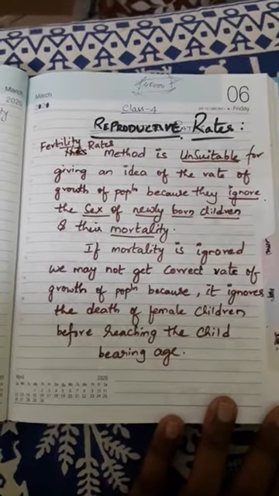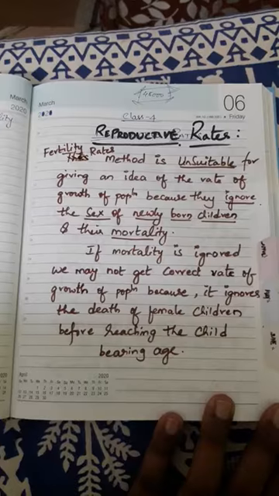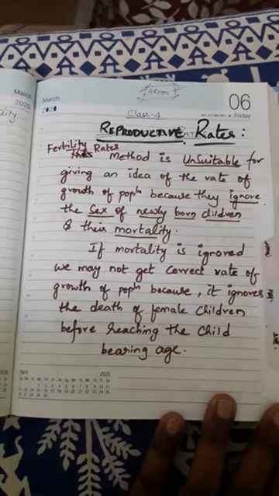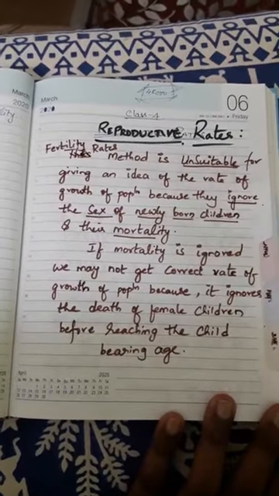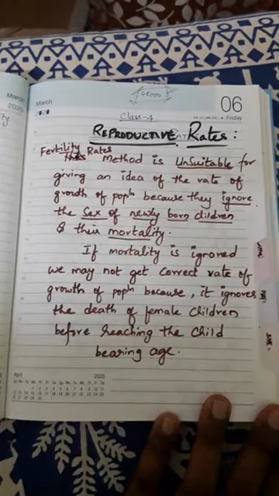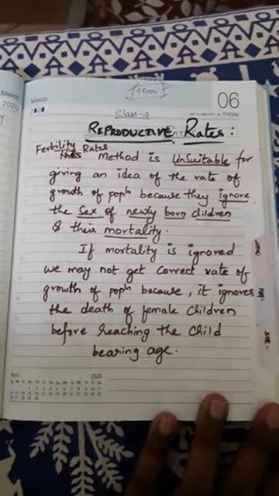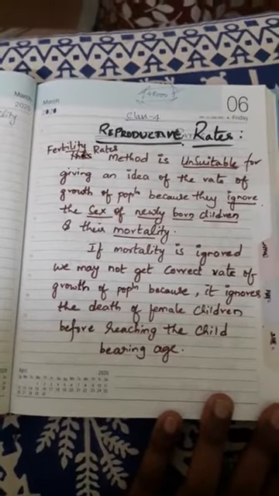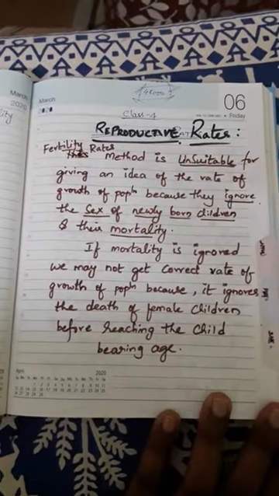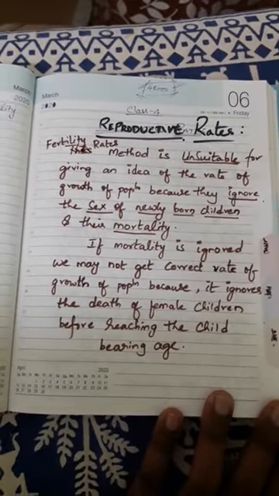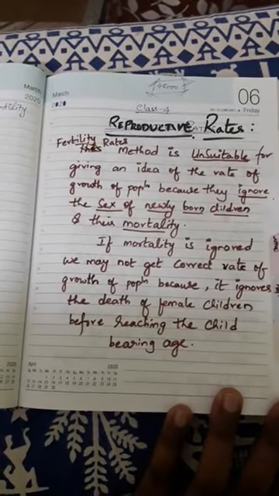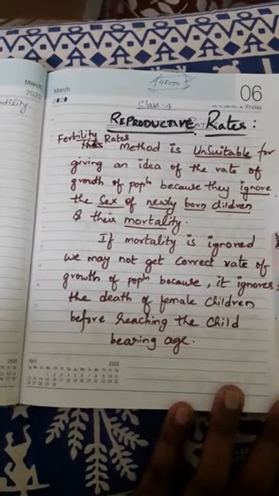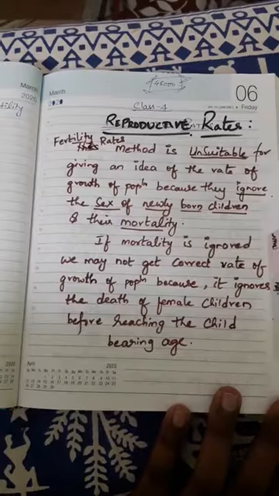Now reproduction always happens only when a mother gives birth to a female, then only is there a chance of a rate of growth of population, right? Only a mother can give birth. If a mother gives birth to a female, again there is a chance of the next generation, isn't it? The mother gave birth to a daughter, the daughter gets married, and when she reaches childbearing age, again she gives birth to a female.